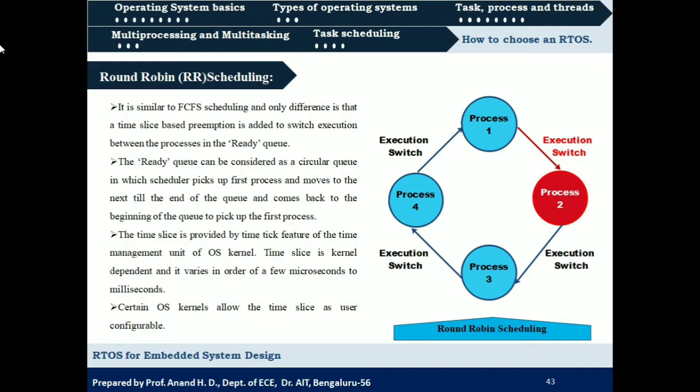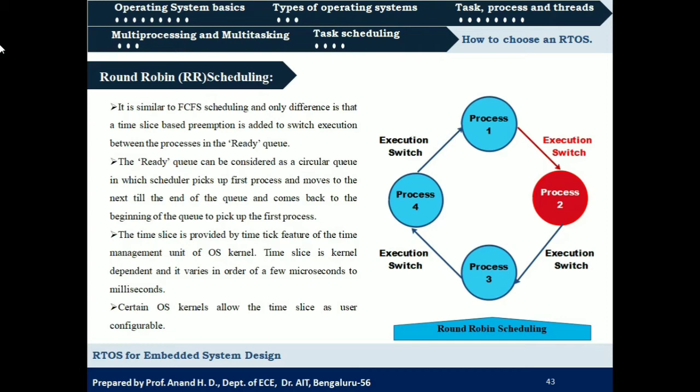So in the initial videos, we have come across OS kernel services. There we have seen timer tick, right? So the timing reference which is required for this process execution is provided by that timer tick OS kernel service. And this time slice is kernel dependent, and it varies in the order of a few microseconds to milliseconds. So the time slice can be a few microseconds to a few milliseconds, and this varies from kernel to kernel or operating system to operating system.